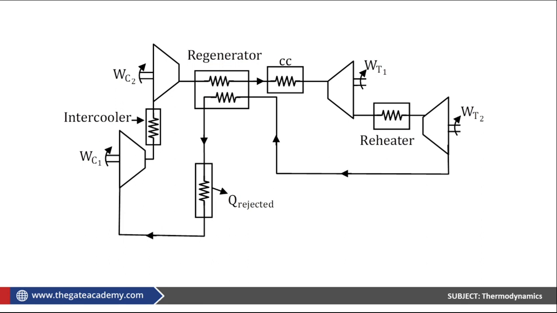Okay. So first let me identify which is the fluid that is entering. In the regenerator, the cold fluid is entering at 4 dash and leaving at 10. And the hot fluid coming from the turbine is entering the regenerator at 8 dash and leaving at 9. That is the reason why points 10 and 9 are given.